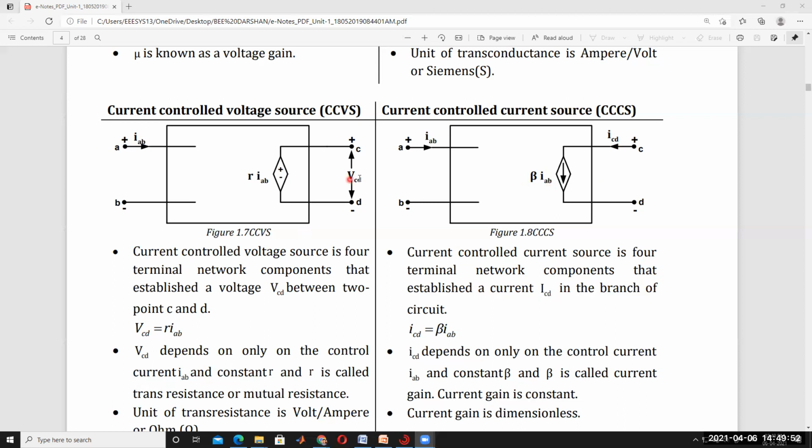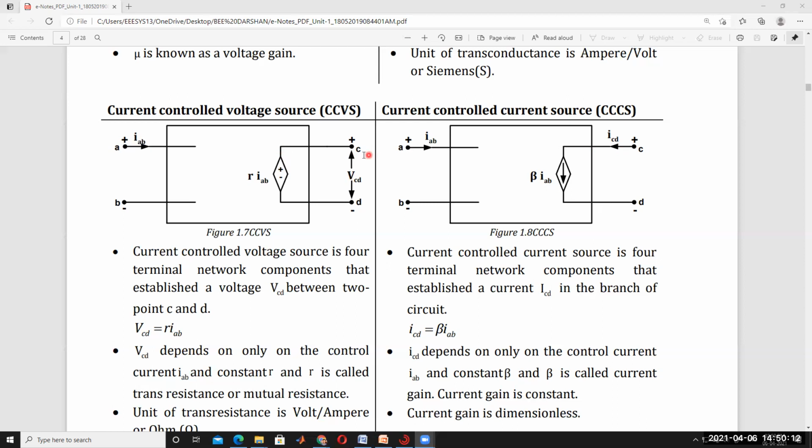Here VCD is equal to R into IAB. In series, current is the same. So here in series, ICD, this current is also beta into IAB. So ICD is equal to beta into IAB. In parallel, voltage is constant, no change in voltage in parallel.